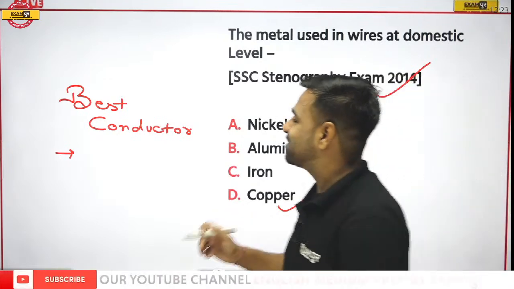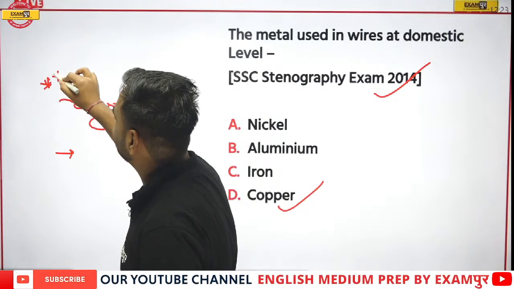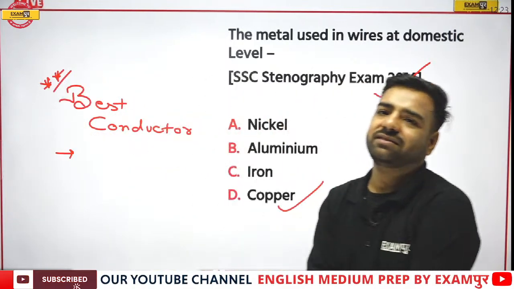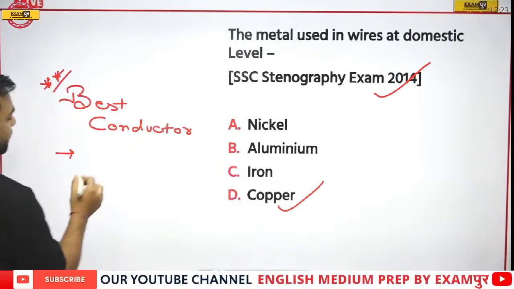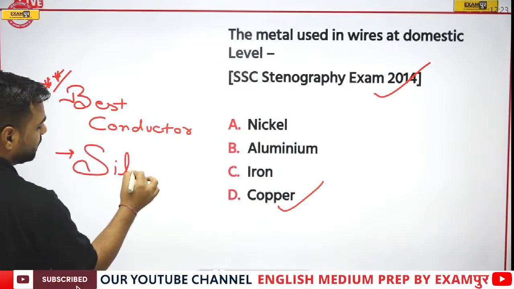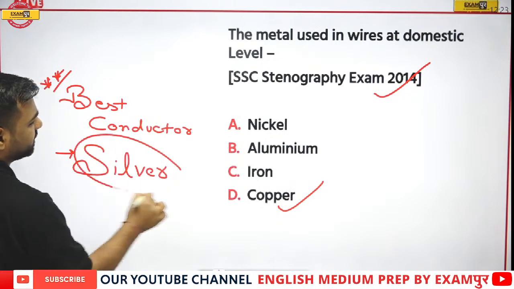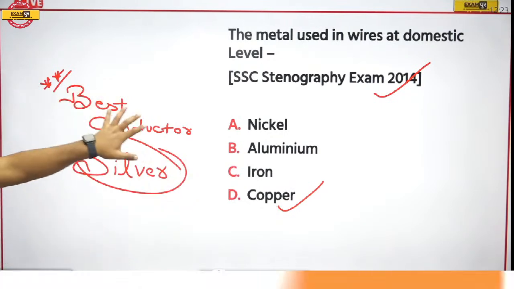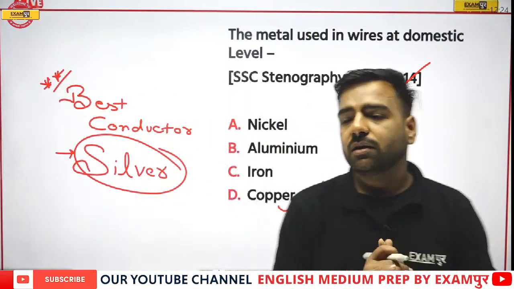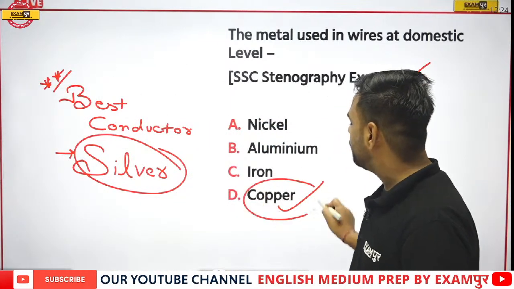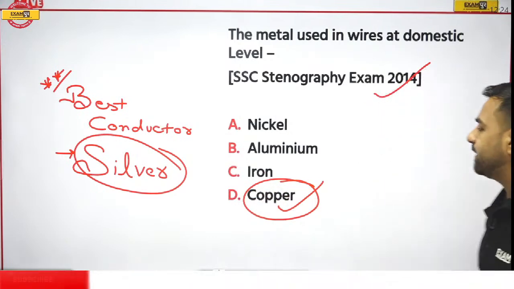Now, I am writing this question because whenever I give another question, that is very, very important, it is asked in the examination. So, Deep is the first one to answer this. Awesome, Deep. That's right. Silver is the best conductor of electricity. But we are not using silver because it is costlier. At our homes, we are using copper wires. Very good. Next.